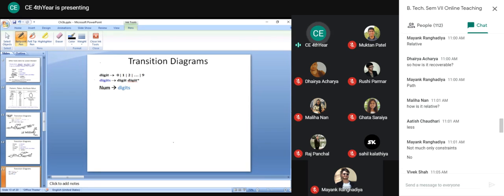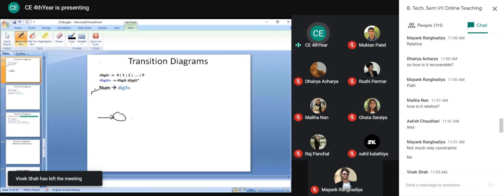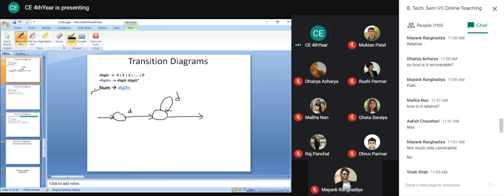Now, before we construct the transition diagram for the unsigned number, let us go step by step because it is very complex. Let us construct the transition diagram for this number first. It is nothing but digit or digit plus, digit star. So I put here digit, one occurrence is compulsory. Then we have other occurrences.